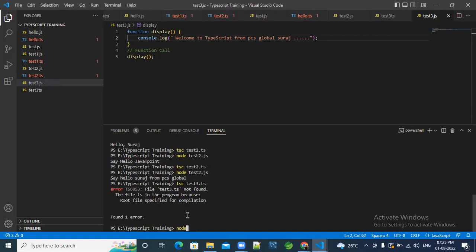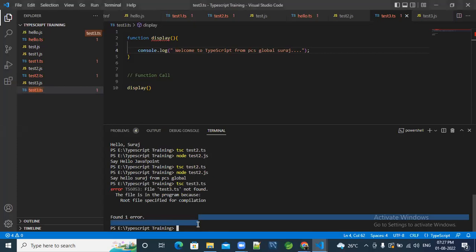It's a not found error because of the root file command, so it's not coming there. It's having some problem. One minute. There was a problem in my system, so now I'm continuing.